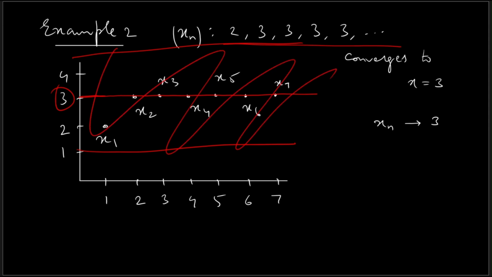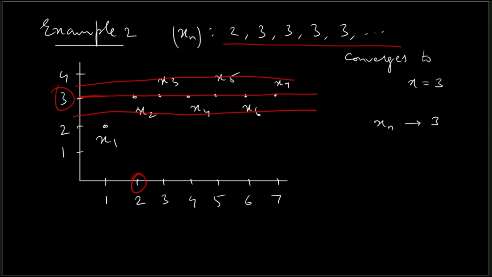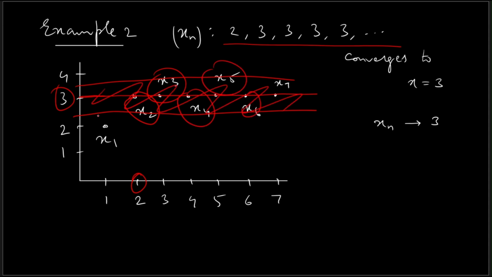But even if I consider a narrower band, I can still find a stage, the stage being 2, such that from the second term, all the terms of this sequence are going to lie inside this very band. The first term is left out, that we can't do anything about. But from the second term, all the terms of the sequence are going to lie inside this band.